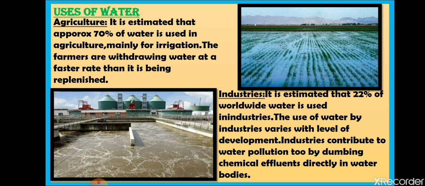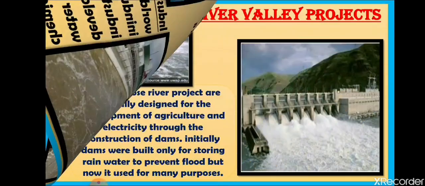These chemicals get mixed into the water bodies, and somehow this water is used by us. We are consuming polluted water with toxic chemicals, and due to that we suffer from waterborne diseases. So all of this is like a circular process: we are polluting the water, and that water is polluting us back, and due to that polluted water we people are suffering. So this is the uses of water.